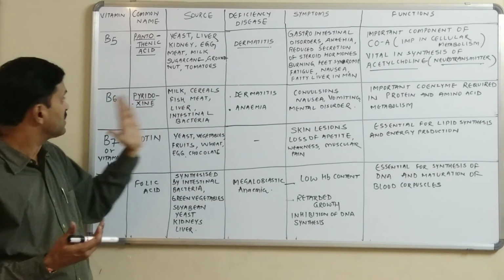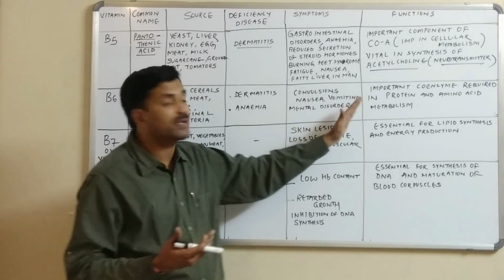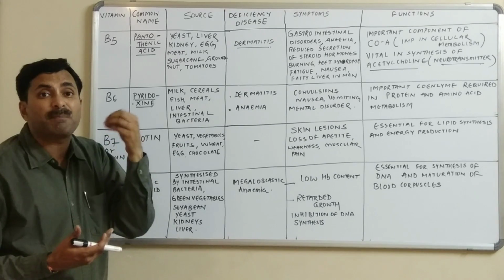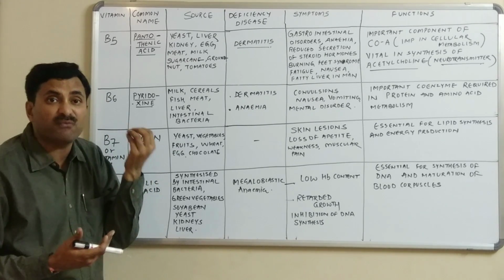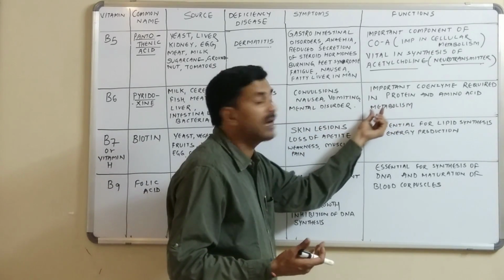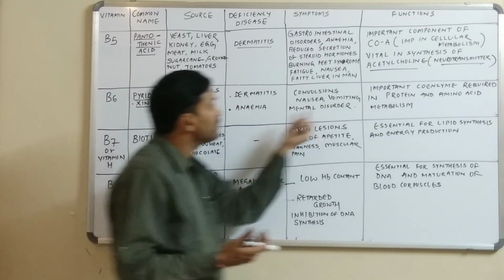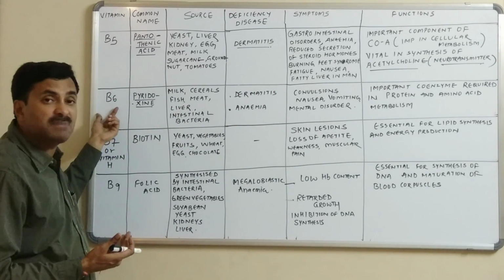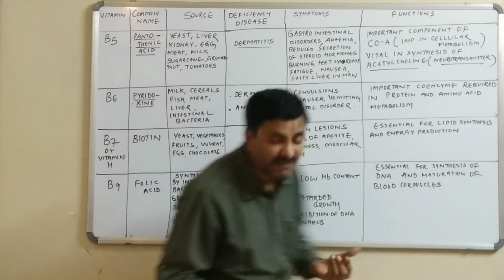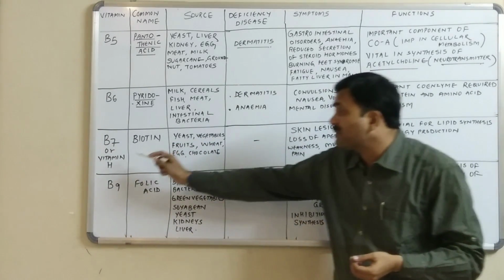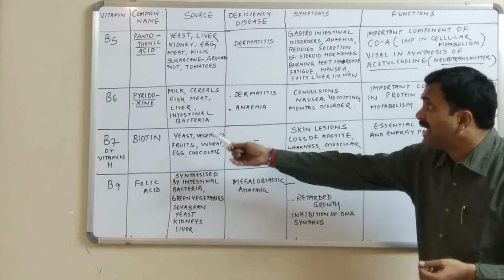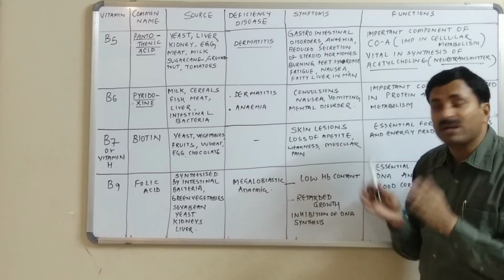And vitamin B6 has the function that pyridoxal phosphate, which is an important coenzyme, is required in protein and amino acid metabolism. So these are the chief functions of vitamin B6. Now the next one is vitamin B7. This vitamin is also called vitamin H, and its common name is biotin.